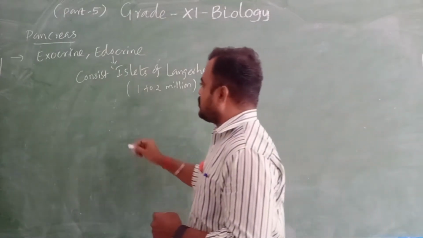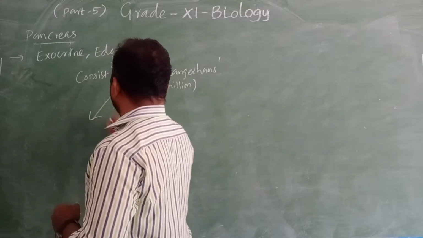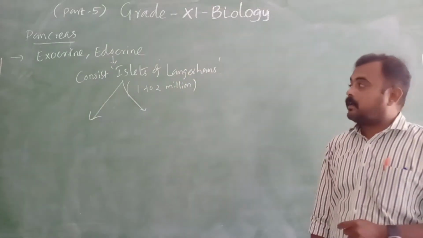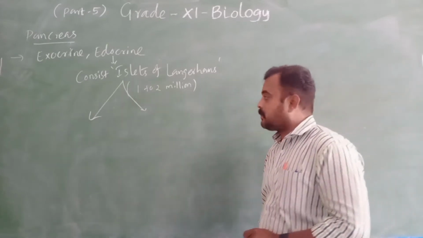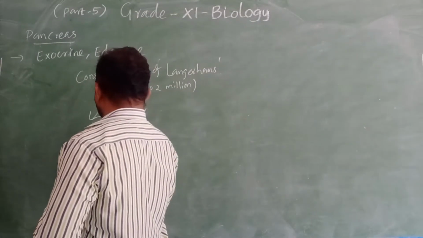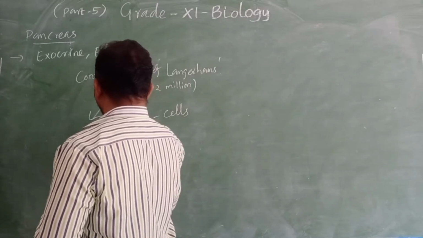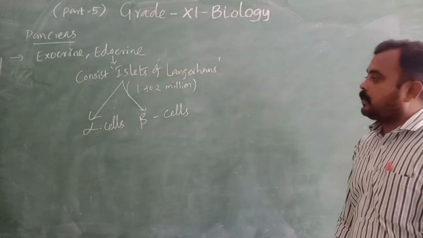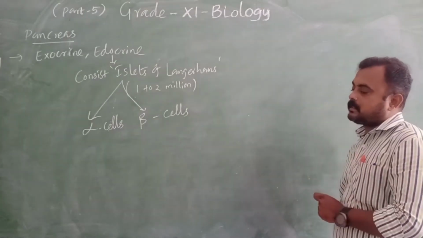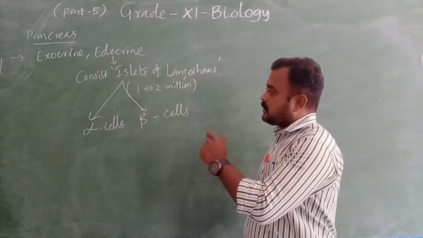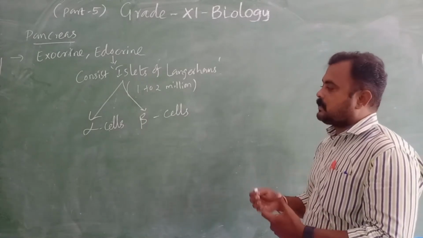So what are the cells? The islets of Langerhans are composed of two types of cells: alpha cells and beta cells. So the islets of Langerhans possess 1 to 2 million cells, which are alpha cells and beta cells.